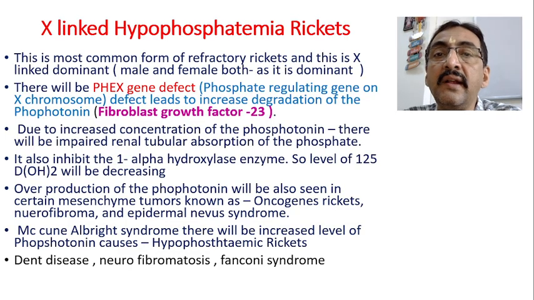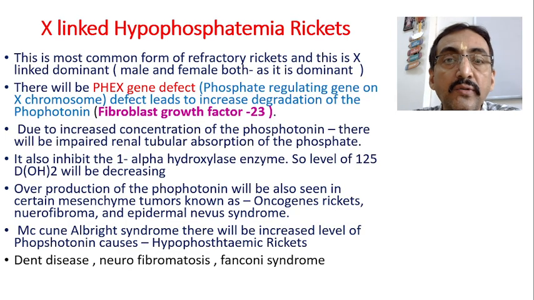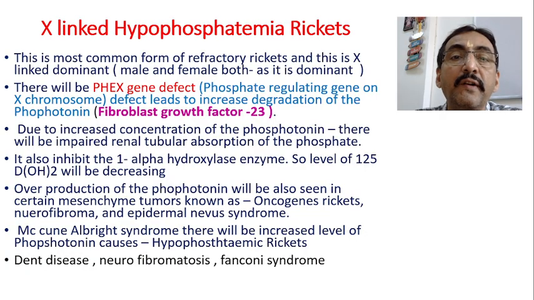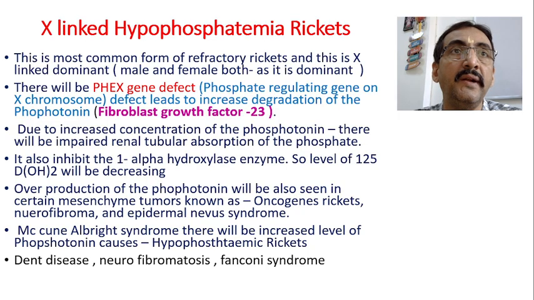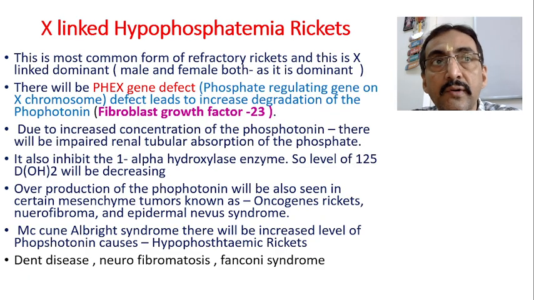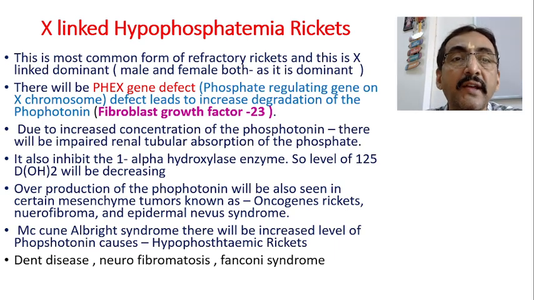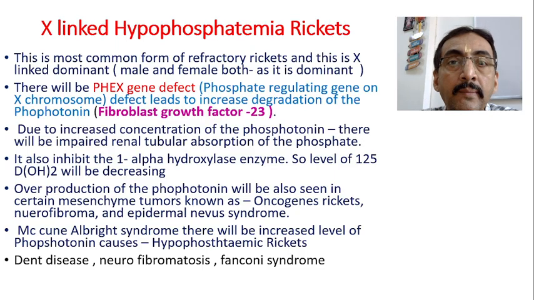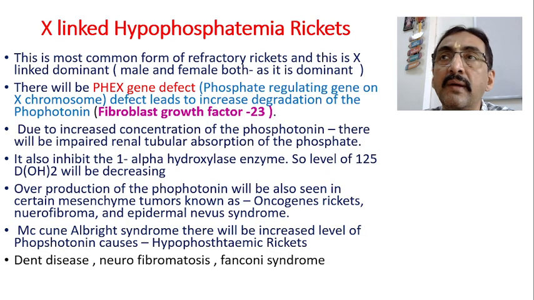First we will see X-linked hypophosphatemic rickets, and how this happens. This is the most common form of refractory rickets. Refractory rickets means there is no response to vitamin D supplementation. Vitamin D is already formed, but that active form of vitamin D is not working. This is the most common form of refractory rickets, and it is an X-linked dominant problem. When I say X-linked dominant, it occurs in both males and females.